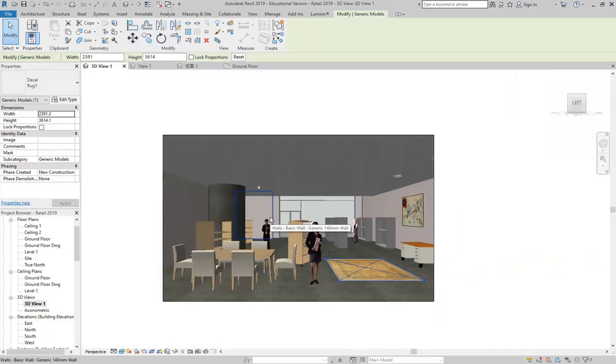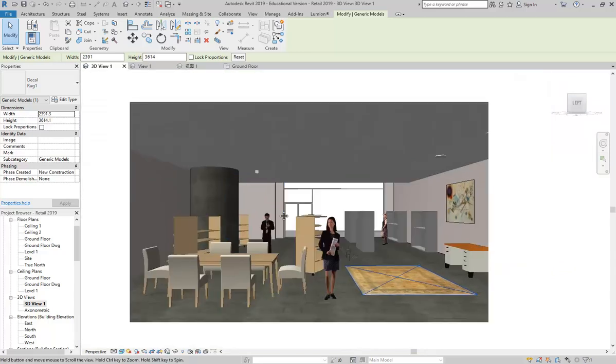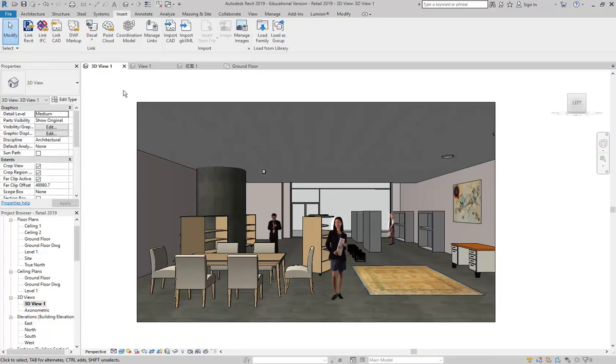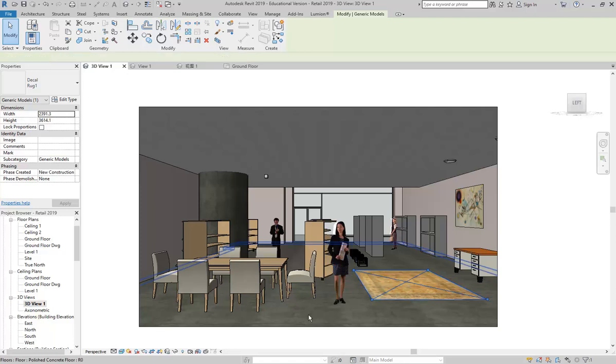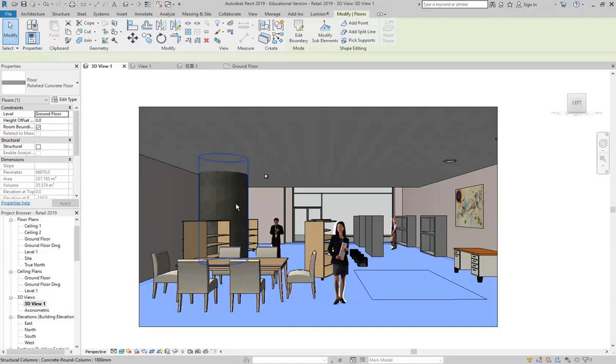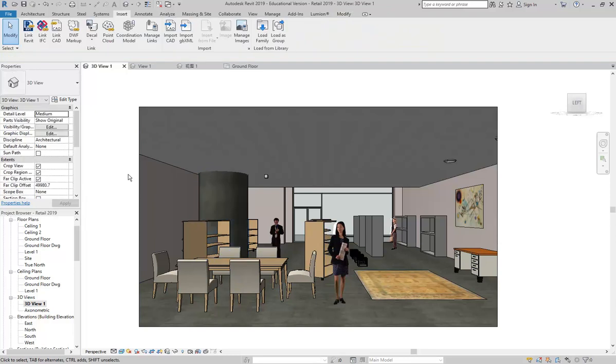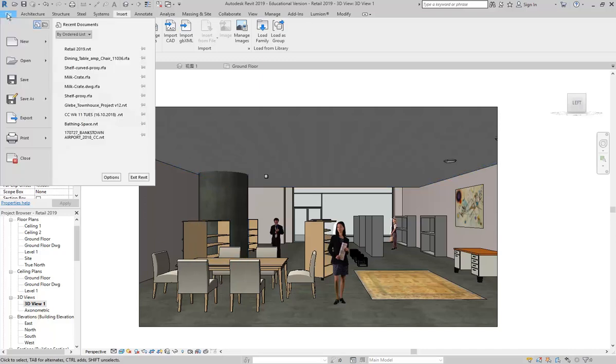So that's the basic process with decals. And I want to show you that first, partly because, again, I want to make this render a bit more interesting, but also because it gives me a chance to look at render paths. So whenever you're working with textures for 3D rendering, Revit needs to be able to find all of these different files. So the ones that I've used for the decals, but also the ones that have been used for all of these textures, for that concrete for the floor and for the timber on those shelves. So at the moment it's obviously finding them because we can see them. But if you go to another computer, it may not find those files.